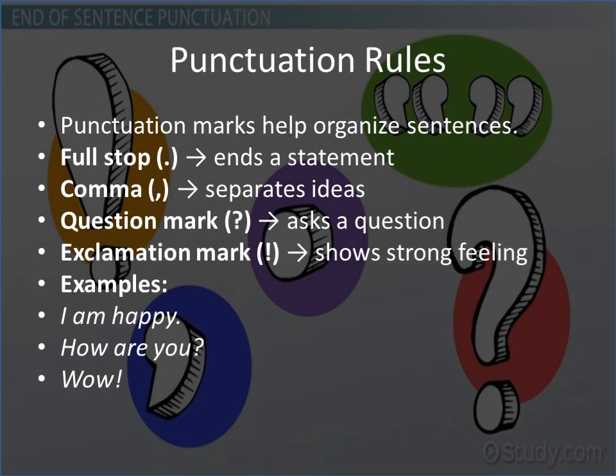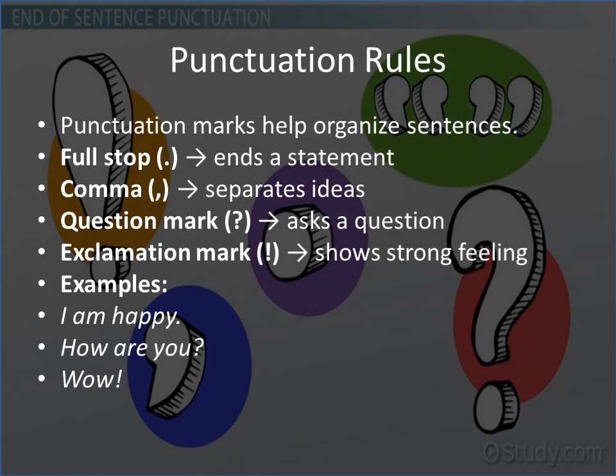Then we have punctuation rules. Punctuation marks help us to organize sentences. For example, at the end of a sentence you have to have a full stop so that one can understand and go to the next sentence. Then we have commas. Commas separate ideas. For example, I love traveling, I love to eat, and I love doing this. So you have to put commas in order to have breaks, so that we can understand your ideas, right?